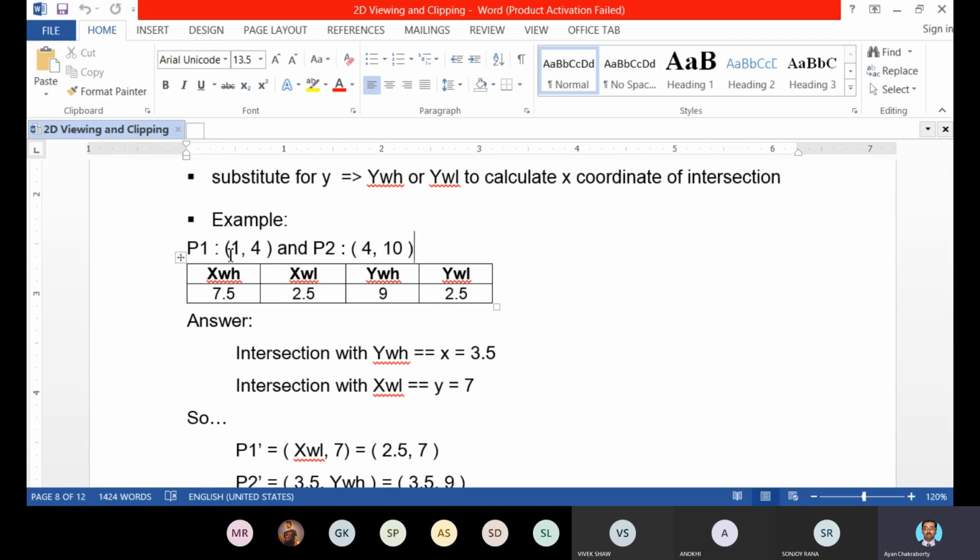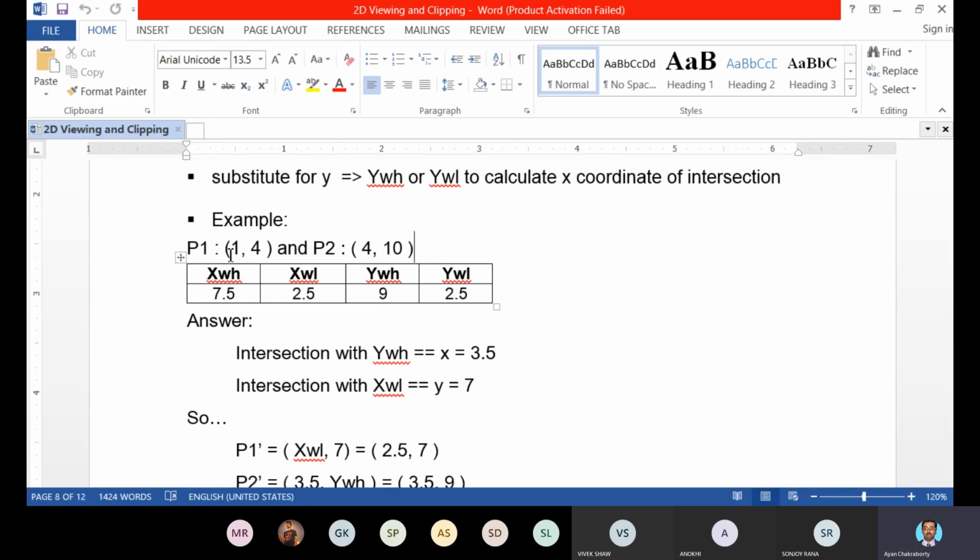Now we are going to compare these values of X and Y for point P1 with XWH, XWL, YWH, YWL to set the 4-bit region code of point P1.